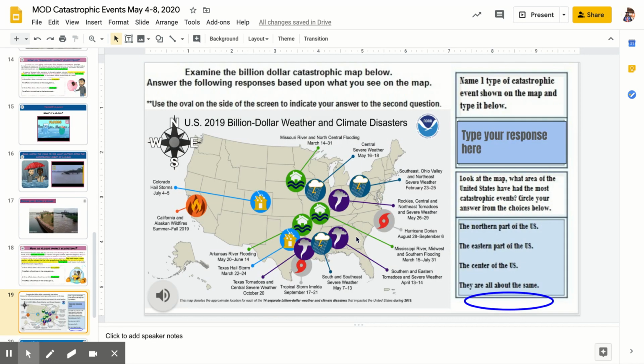Then the second to last thing you're going to do is look at this map, but really just look at the pictures on the map. I know it looks like a lot, but just look at the pictures. You're going to type one catastrophic event shown on the map. So do you see a hurricane? Do you see a tornado? Whatever you see on the map, you'll type one of them here. And then for the second question, you'll listen to the audio and it'll read it to you. And then you're going to circle whatever answer you think that is.